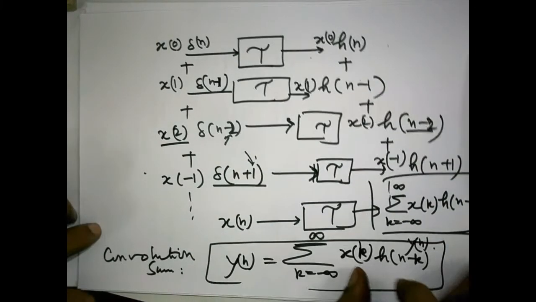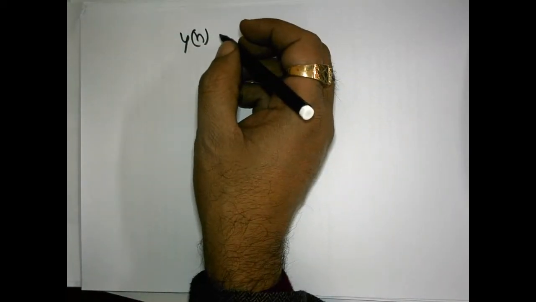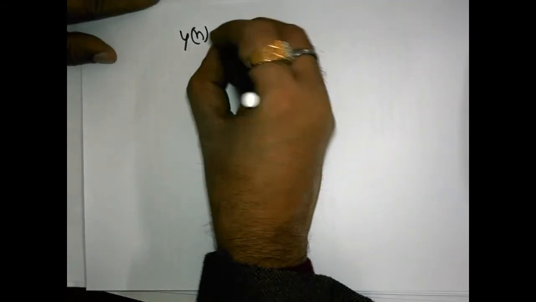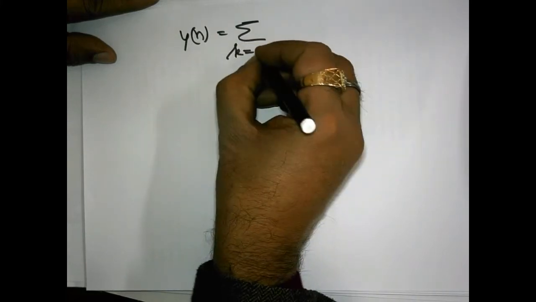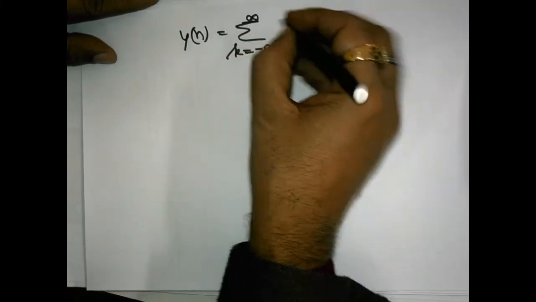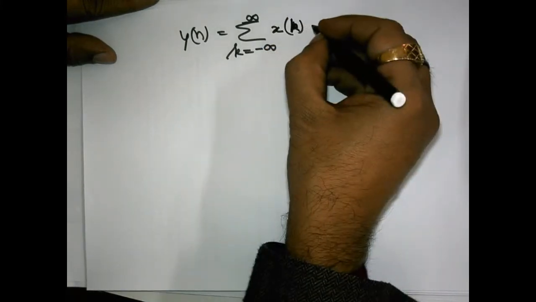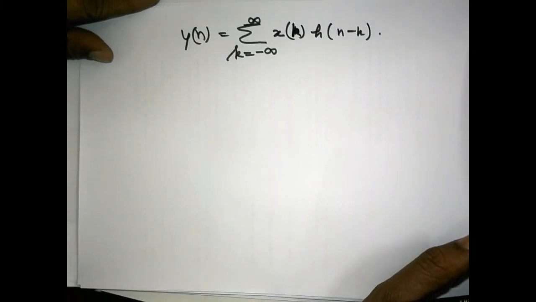So what this formula explains, I am further writing it down. y[n] is equal to the summation, k equals minus infinity to infinity, x[k] h[n minus k].